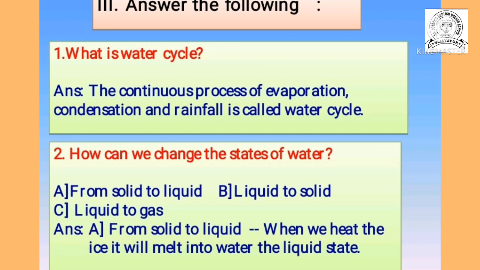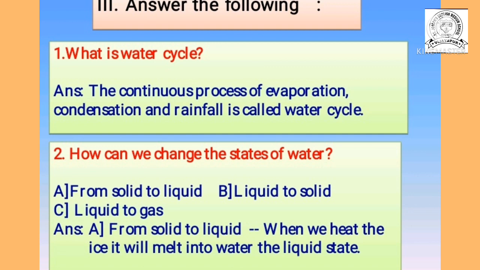Now the second question, how can we change the states of water from solid to liquid, liquid to solid and liquid to gas? It means, as I told you, water is an interchangeable substance or matter. Why do we call water an interchangeable substance? Now listen to the answer. First one, A, from solid to liquid. How can we change solid to liquid?